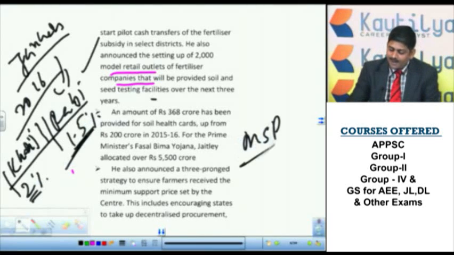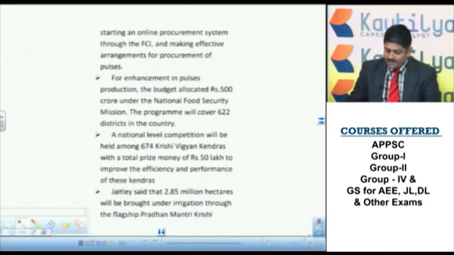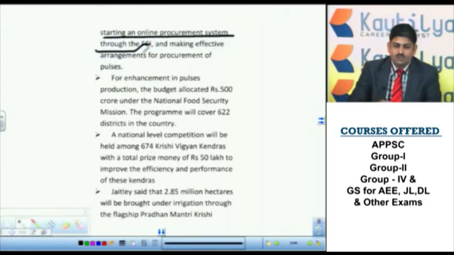Now, minimum support price. In the budget, the finance minister announced a 3-pronged strategy to ensure farmers receive the minimum support price set by the center. These include encouraging states to take up decentralized procurement. That means procurement as of now is not decentralized. That means everywhere the procurement is not happening. Procurement is nothing but taking from the farmers. So this is one, and the second one is an online procurement system through FCI.